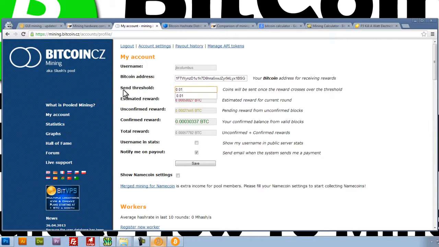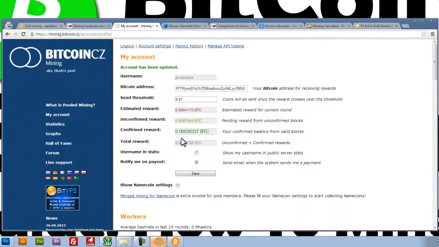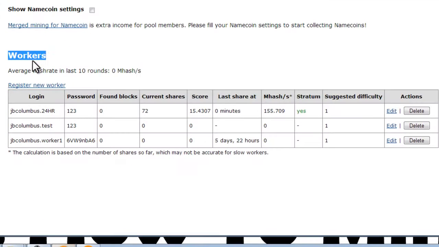And so we're going to keep the send threshold at 0.01. These are just some statistics that will show you basically where you're at in mining. We're going to save these settings. Now we need to create a worker. So we've already figured out how we're going to get paid. Now we need to create a worker. And this is kind of like a login and password information.